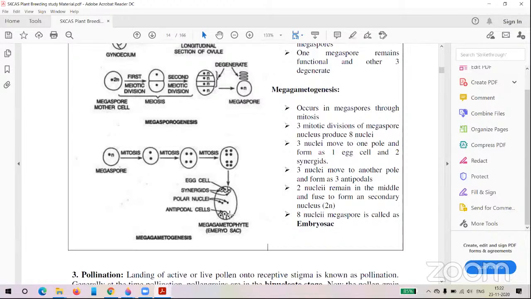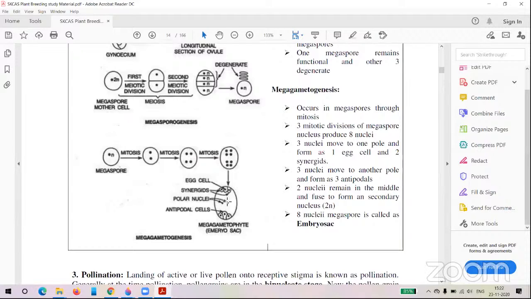That means this is the female gametophyte. The general term used for this one is the embryo sac, and it has 8 nuclei.